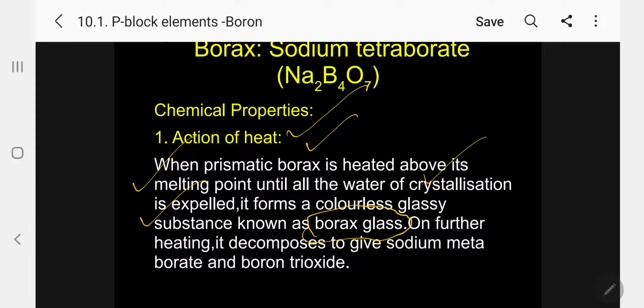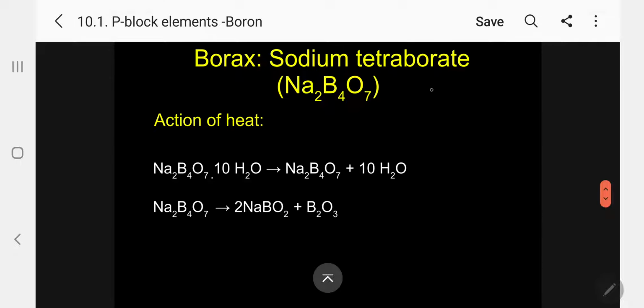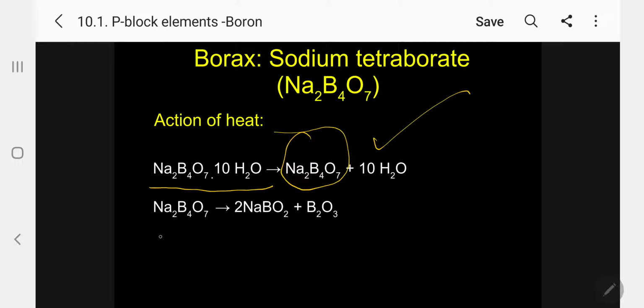On further heating, it decomposes to give sodium metaborate and boron trioxide. That is the most important. Kindly follow. This is the prismatic borax; when I heat, 10 water molecules come out, this is the borax glass. When you heat further, it is sodium metaborate and boron trioxide that are formed.